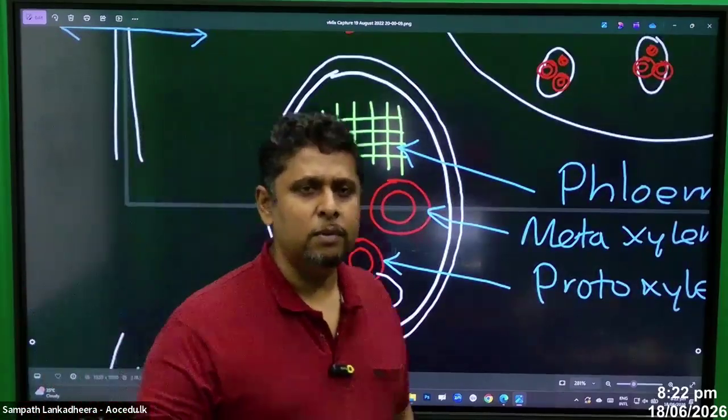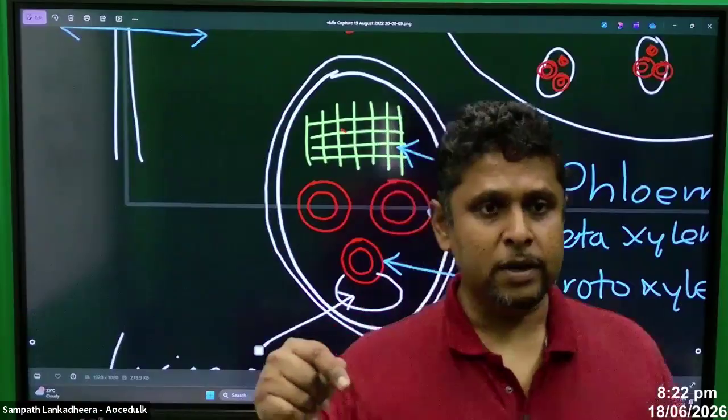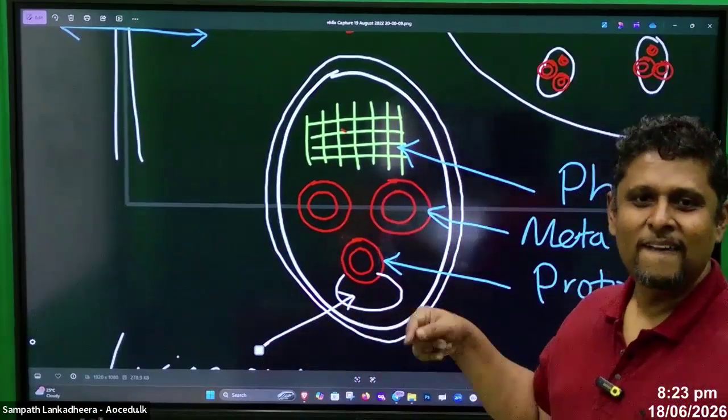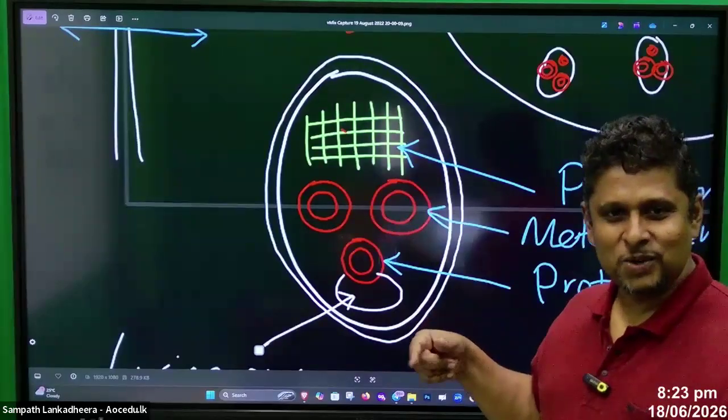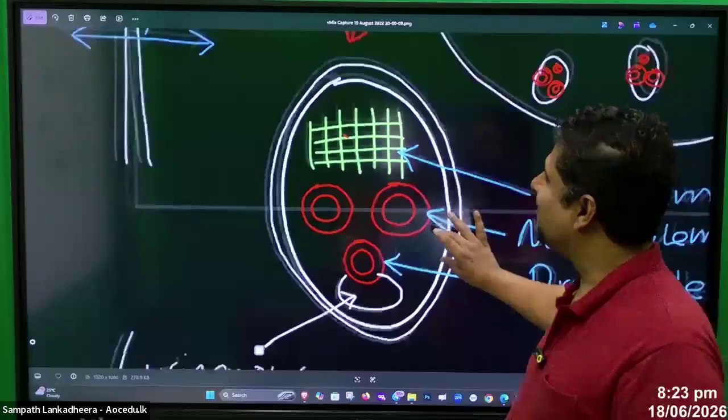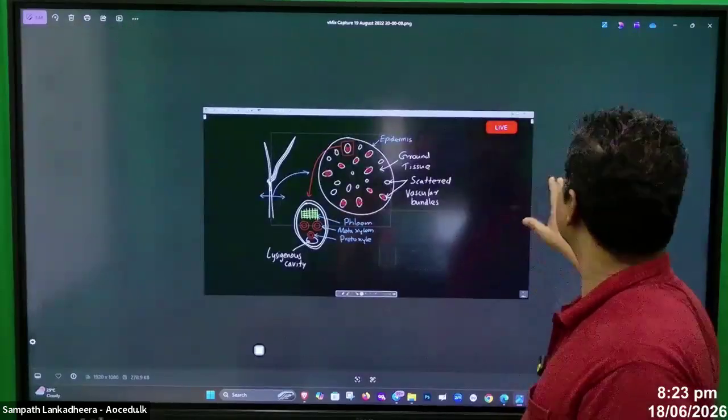Is there any cambium available? This is the monocot stem. Is there any cambium? Come on, answer my question. Is there any cambium here? Yes or no? No. That's correct. Good. Very good. No cambium here. So that's the arrangement.